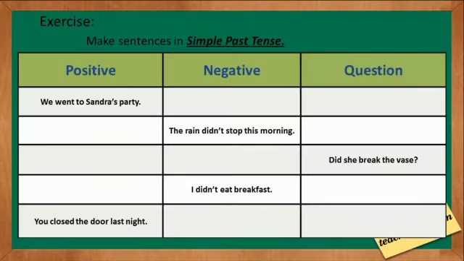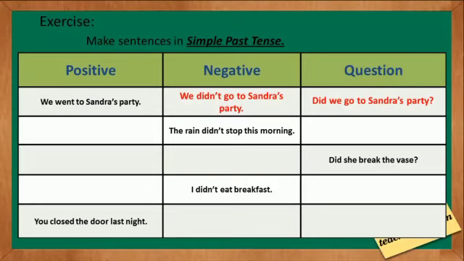Students, now we will do some more practice. Make sentences in simple past tense, positive, negative and question. First sentence is we went to Sandra's party. We will make negative sentence by using didn't and the first form of verb. We didn't go to Sandra's party. In question we use did we go to Sandra's party, and we have to use the question mark at the end of the question.